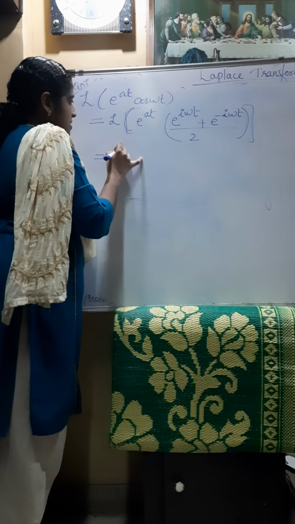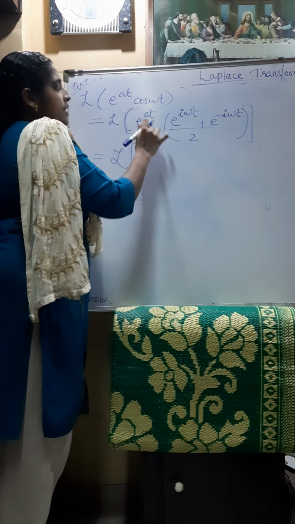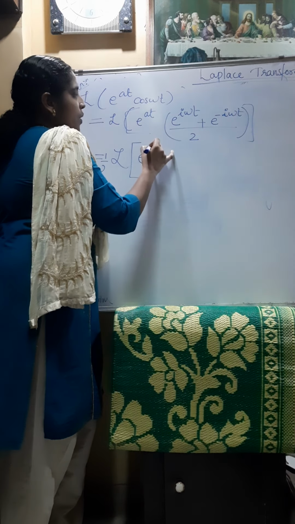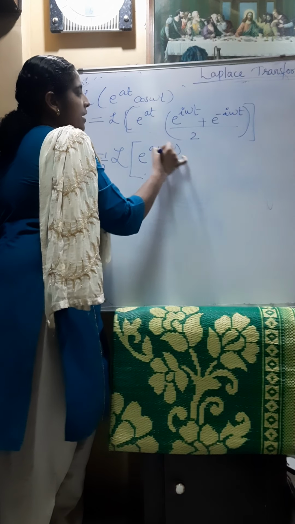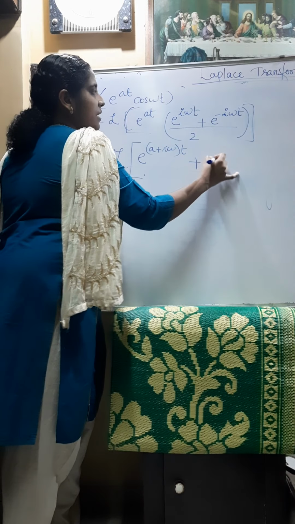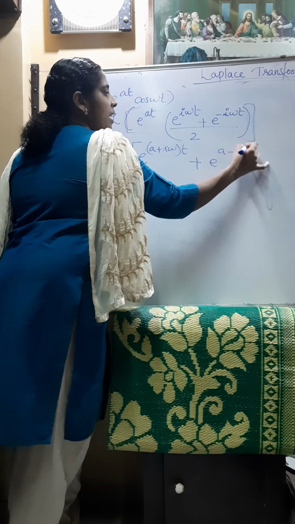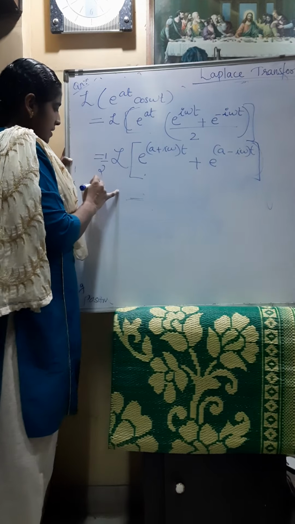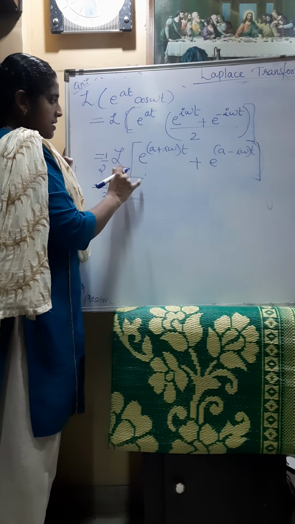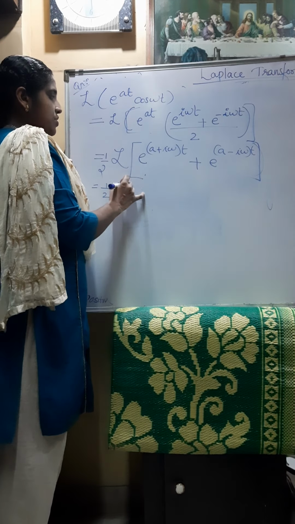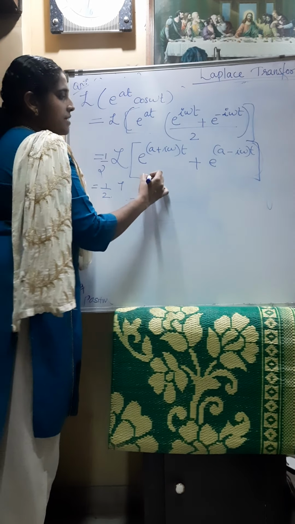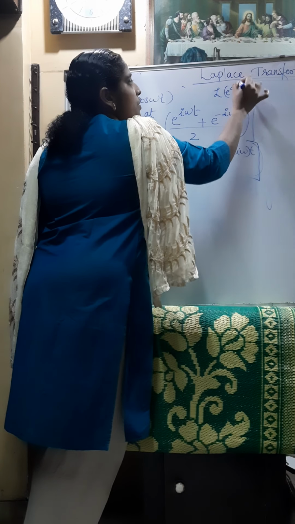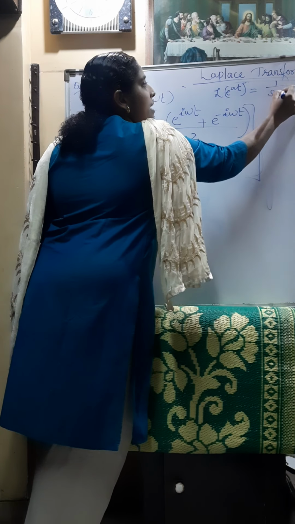So we will write it as the Laplace transform of, taking the half outside, e raised to (a plus i omega) t plus e raised to (a minus i omega) t. That is half into the Laplace transform of e raised to (a plus i omega) t. What is the Laplace transform of e raised to at? It is 1 divided by s minus a.